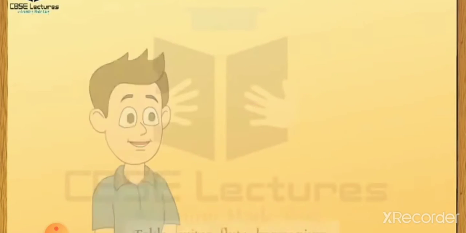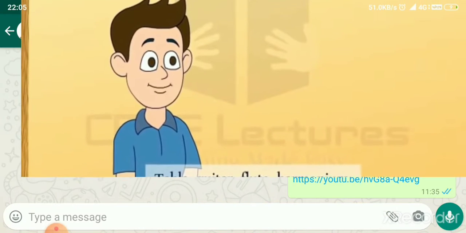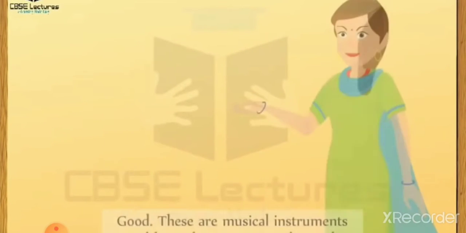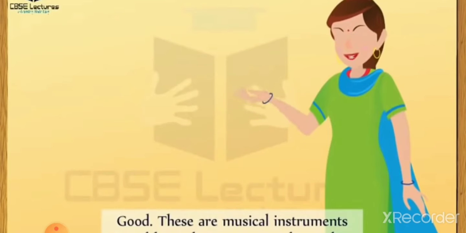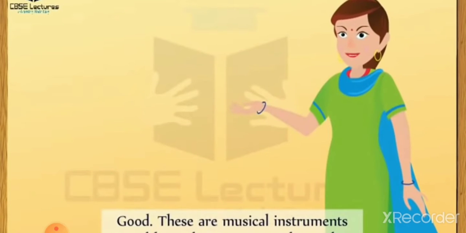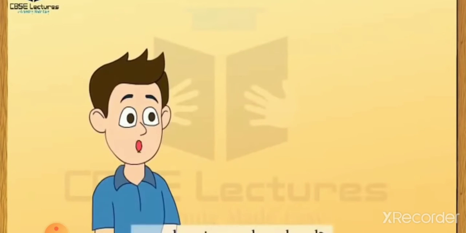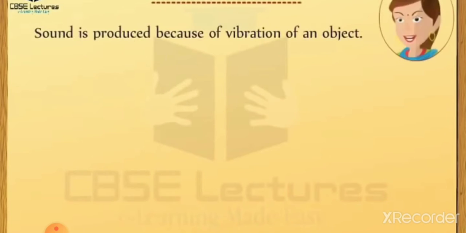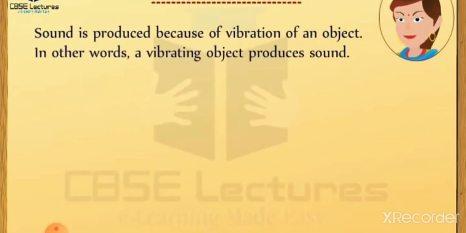Now she is asking about some musical instruments. Do you know about some musical instruments? Yes. Now in the next animation you can see musical instruments like tabla and flute. Okay. And sound is produced because of the vibrations of an object.